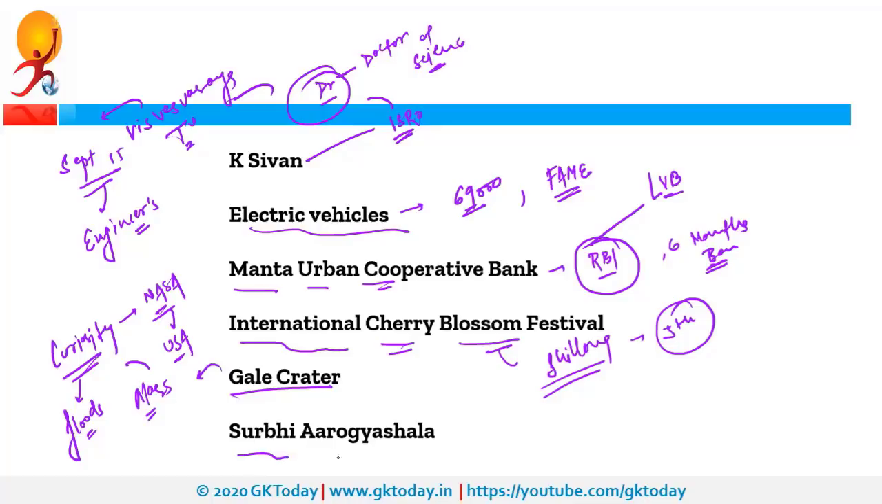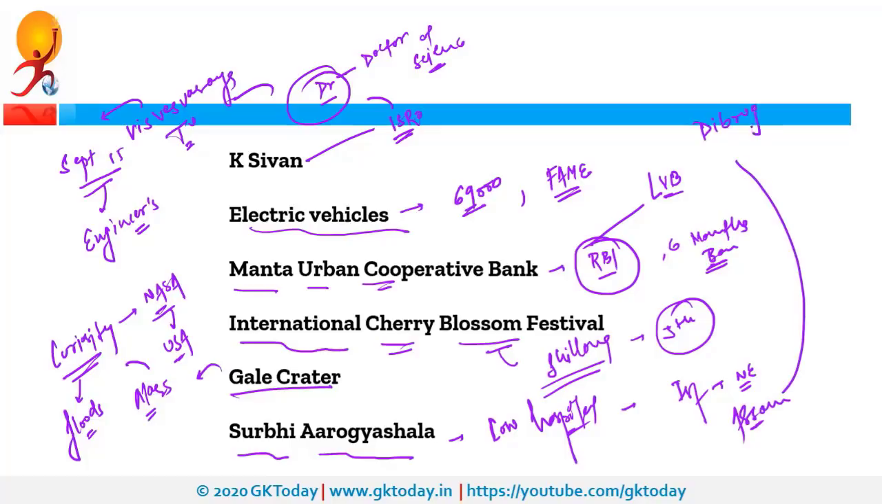Next is Surbhi Arogya Sala. It is a cow hospital, and this is the first cow hospital in the Northeast, and it is in Assam. To be specific, it is in the Dibrugarh district of Assam. Recently Assam was also in news as the former Chief Minister of Assam, Tarun Gogoi, passed away.